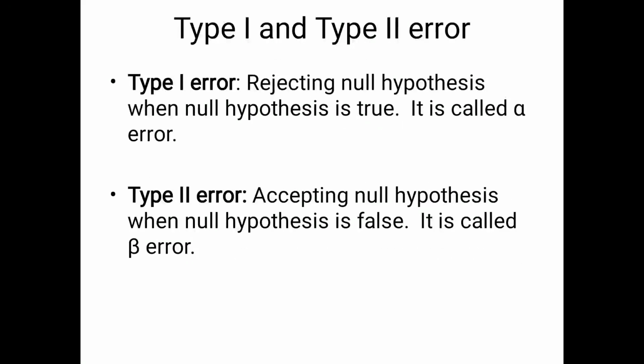Now, type 1 error. Type 1 error is rejecting the null hypothesis when the null hypothesis is true. It is called alpha error. Then type 2 error. Accepting the null hypothesis when the null hypothesis is false. It is called beta error.